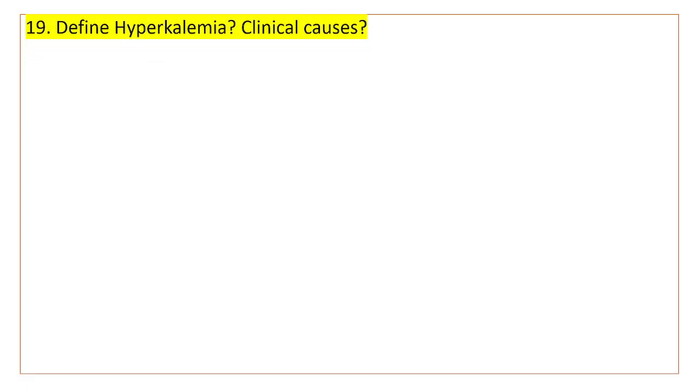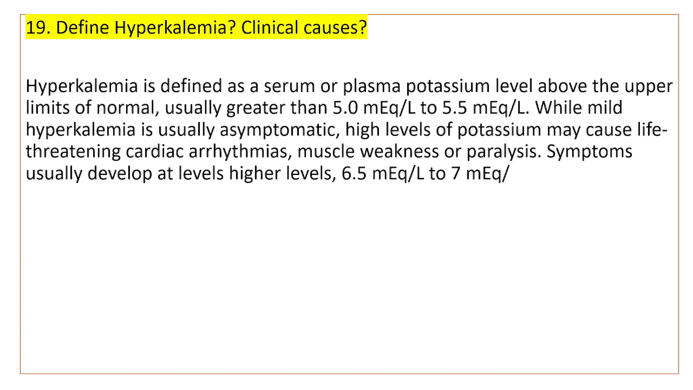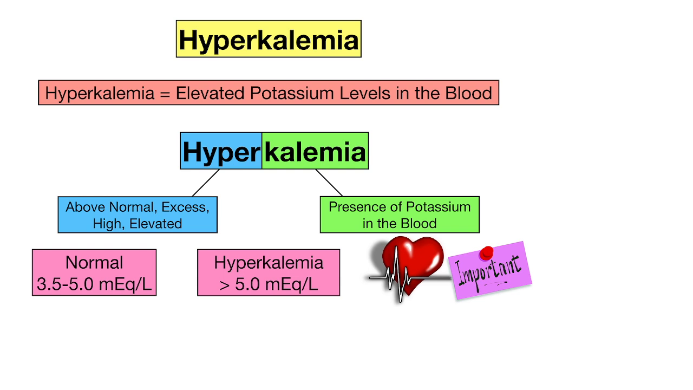Define hyperkalemia, clinical uses. Hyperkalemia is a condition when potassium level is more than 5 milliequivalents per liter. The symptoms usually develop at a level of 6.5 to 7. It can lead to life-threatening cardiac arrhythmias. Normal potassium level is 3.5 to 5; hyperkalemia is more than 5. So it can lead to cardiac arrhythmias.